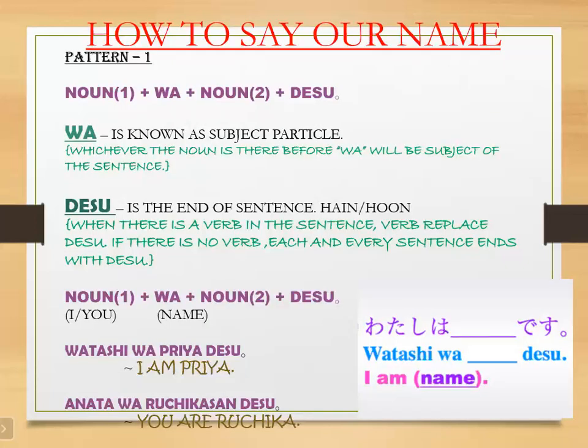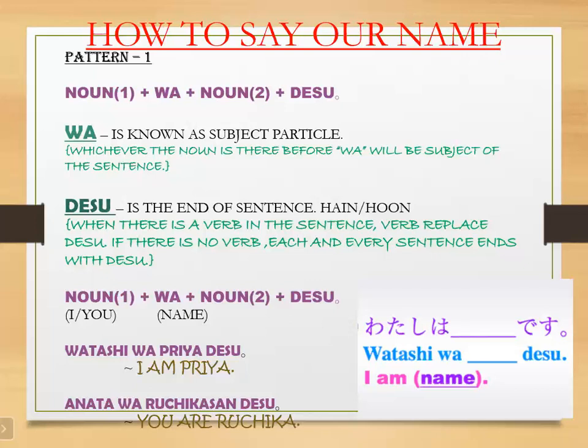So watashi wa, noun two, the name. So watashi wa Priya desu. I am Priya. Anata is you. So anata wa Ruchika san desu. We will not say Ruchika desu. Anata wa Ruchika san desu. So you are Ruchika.